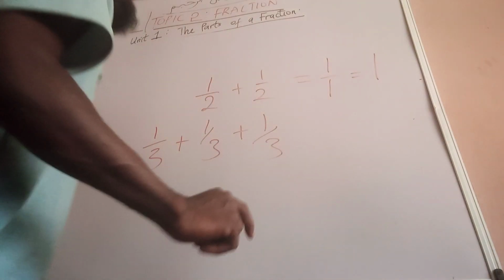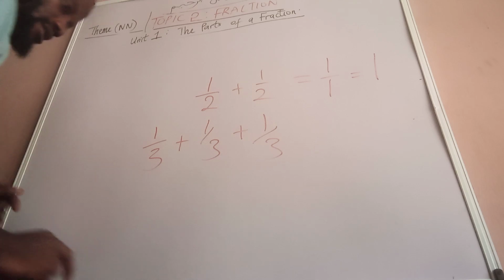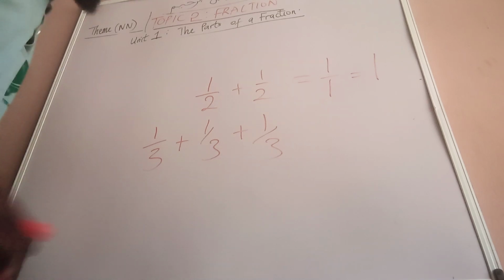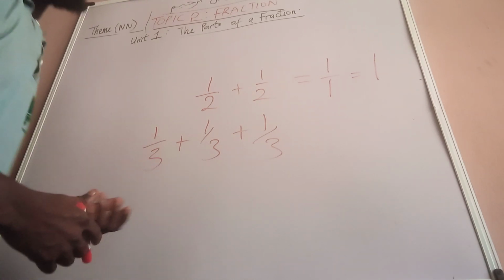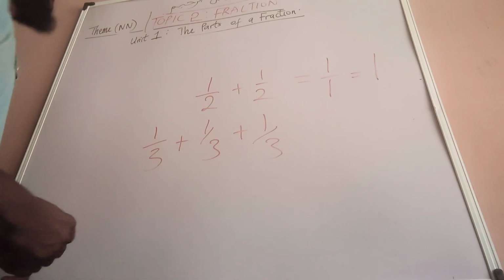Now, having done with what a fraction is, the next thing is to be able to identify the two parts of a fraction.